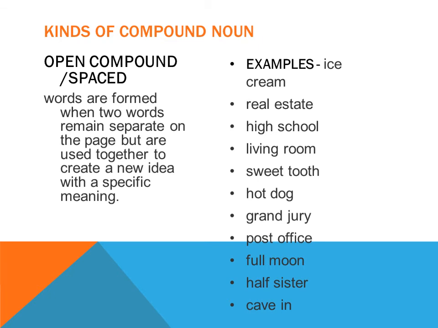The next example given, real estate. If you separate these two words, in every example you will see that they have a separate meaning. But if we combine those two words, a new meaning comes out and a compound noun is formed. So you can see the examples: high school, living room, sweet tooth, hot dog, grand jury, next is post office, and full moon, half sister, cave in. These are some of the examples of open compound nouns, or we call them spaced compound nouns also.